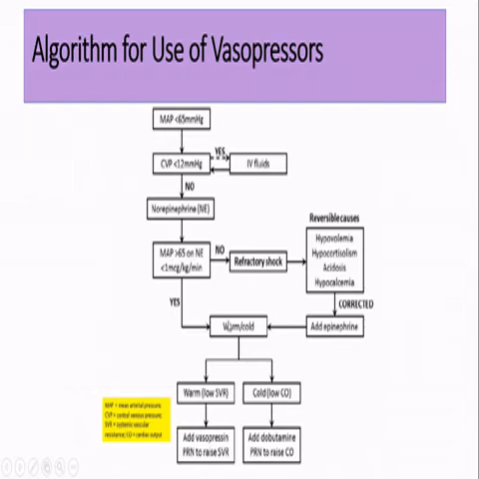Now coming to the warm and cold concept. If there is low systemic vascular resistance or there is a severe vasodilatation, then it is called warm shock. If the cardiac output is low while there is no decrease in systemic vascular resistance, then it is called cold shock. In cold shock, you have to increase the inotropic action by adding dobutamine, while in low systemic vascular resistance or vasodilatation, vasopressin is the drug of choice.